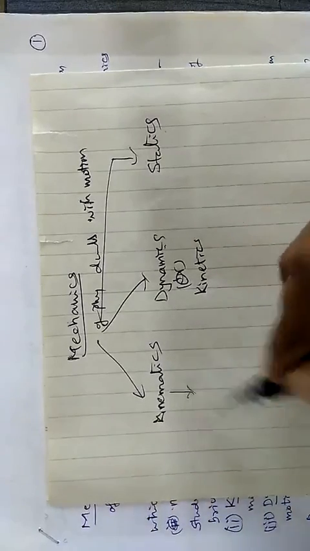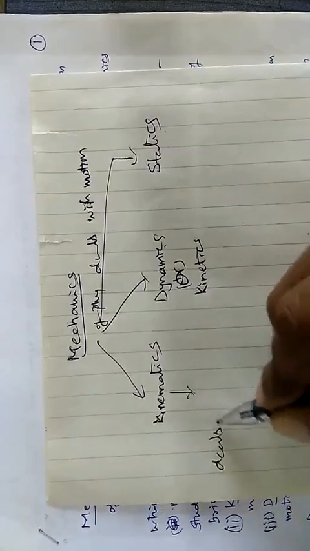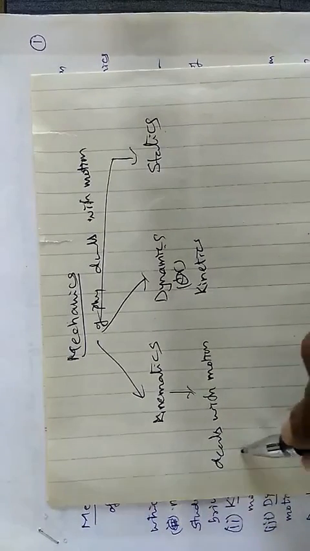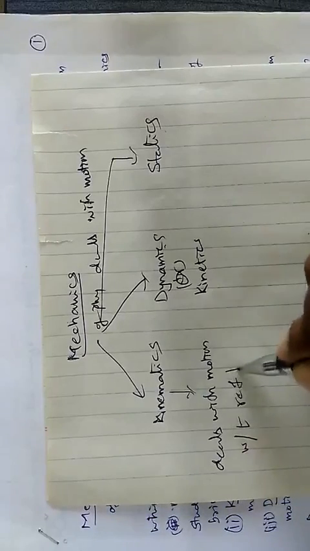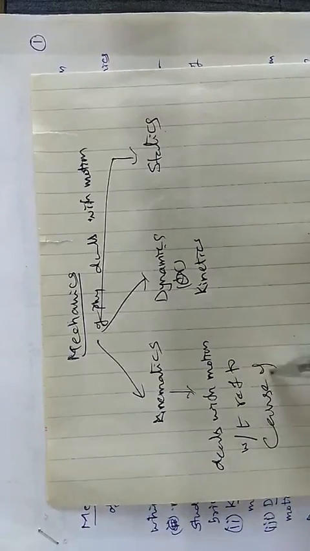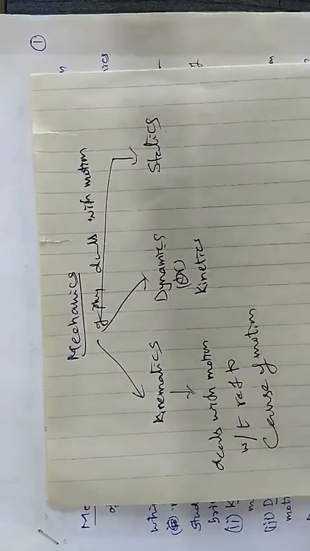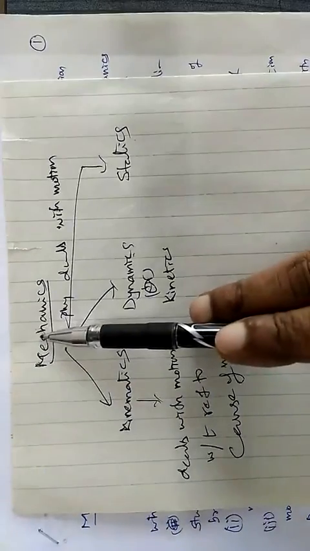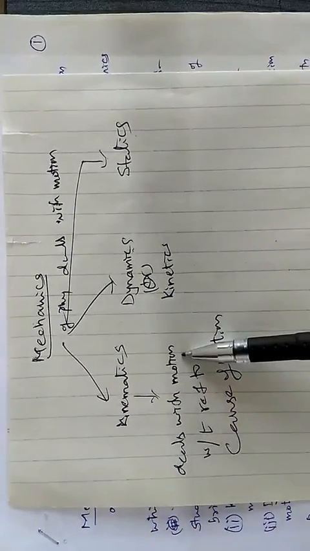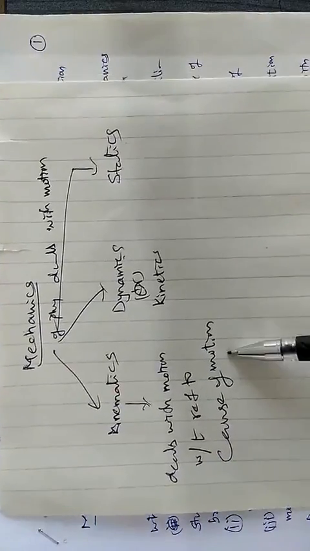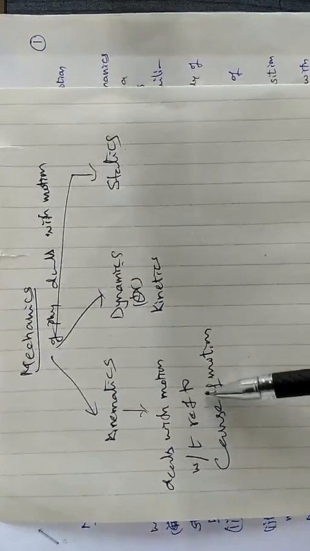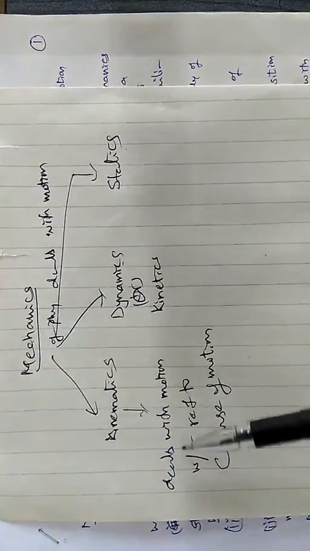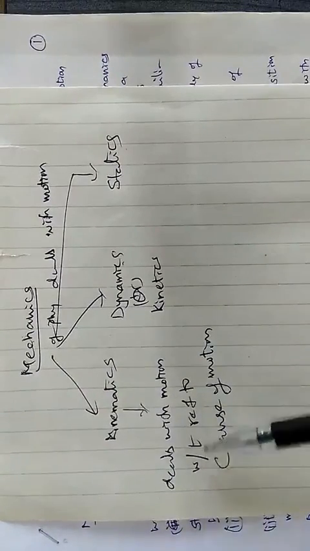What is kinematics? This also deals with motion. Remember, all these deal with motion, but in this, without reference to the cause of motion. Kinematics is a branch of mechanics which deals with motion of bodies without reference to the cause of motion. In this we don't discuss the cause of motion.